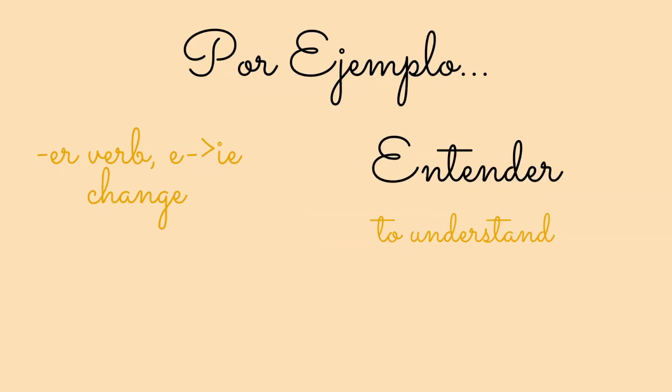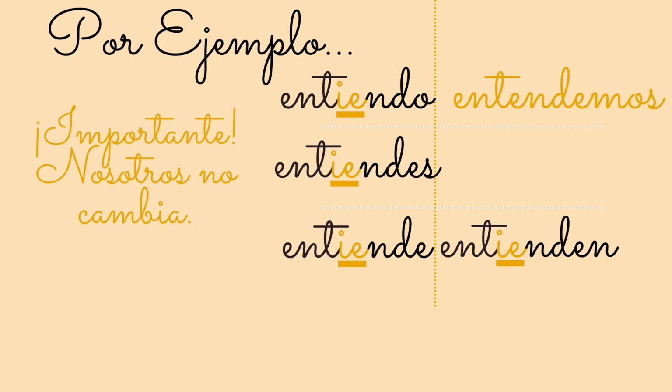Now let's try a second example, entender, which means to understand. It's an ER verb and an E to IE stem change. The pattern of conjugating entender is the same as pensar. Yo entiendo, I understand. The E changes to IE and the ending stays the same for ER verbs.